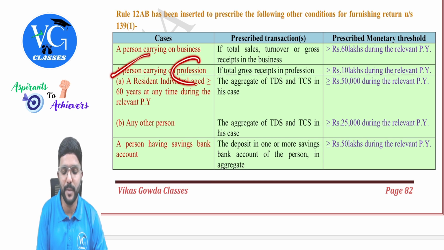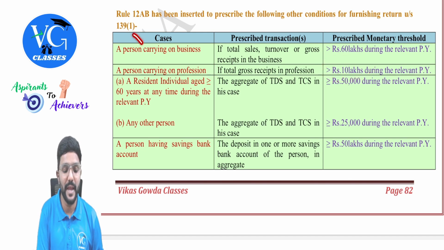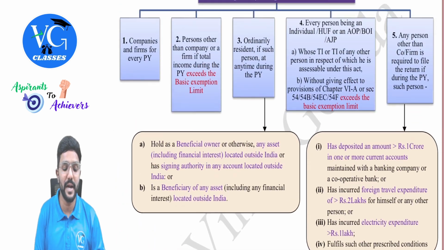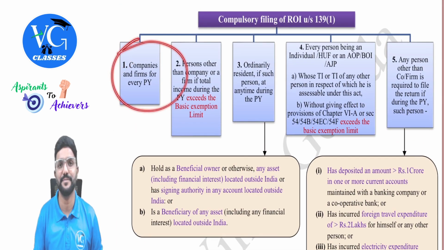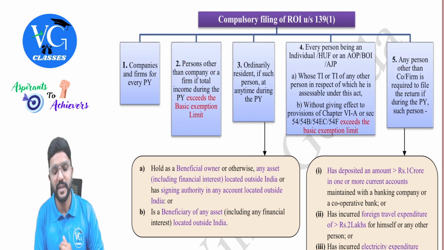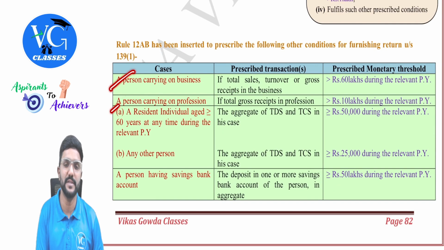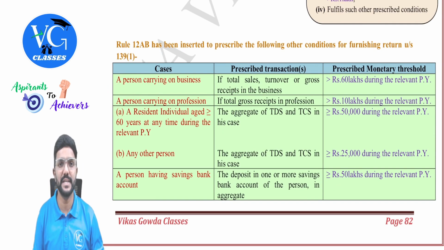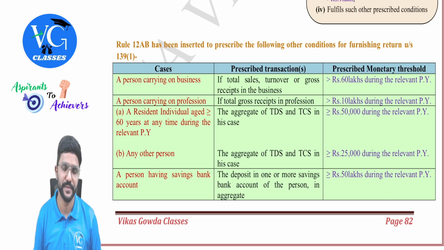Then a person carrying on a profession, if their total receipts, that is gross receipts during the previous year is more than 10 lakh. And please be careful, guys. Here a person will not include company and partnership firm, because company and partnership firm is always covered here. Whereas for others, we need to check these 4 points. No, if they are not covered under any of these 4 points, then you can check this. What is the turnover or gross receipts from their business or profession, guys?